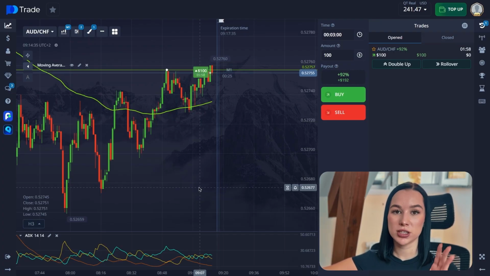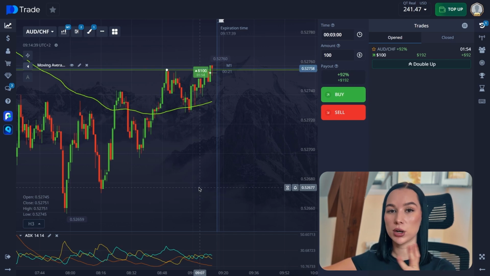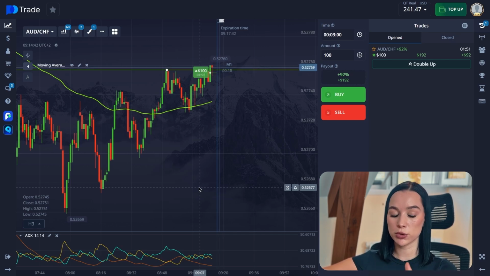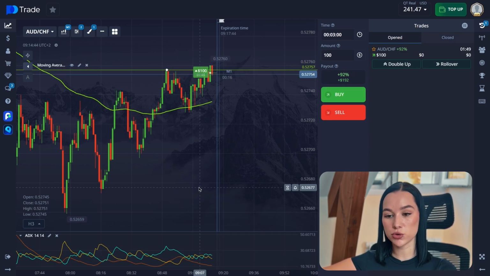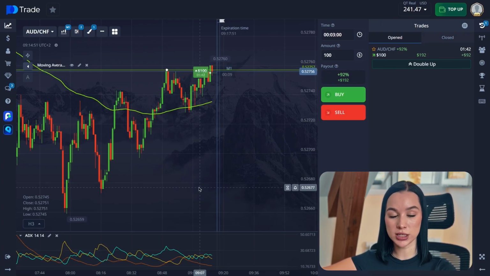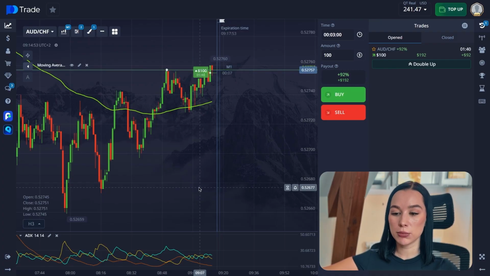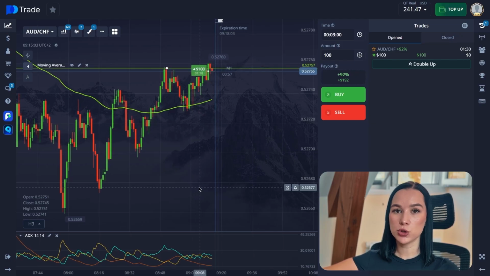So better not to risk, better to just trade slowly with 1% of your deposit. For example, if you have $100 in your balance, you use only $1 per trade. If you don't close this trade in the plus, you just have a loss of $1. So you open the next trade for $2, and that's how you cover your losses and still have a profit. But of course, it's important to also check the payout, because if the payout is too low, you will not have a profit from the catch up, and you will just cover your losses. For example, in the zero, it's also not that bad.